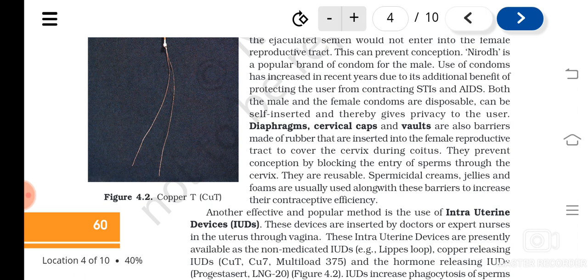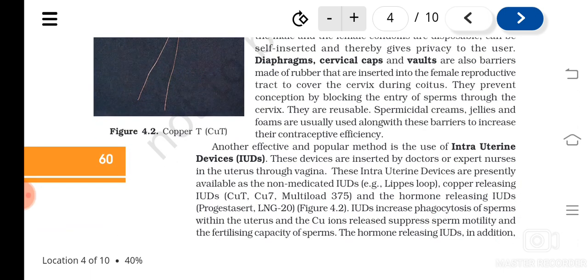Some of them are coated with spermicidal creams, jellies, and foams, which increase their contraceptive efficiency. Understood?